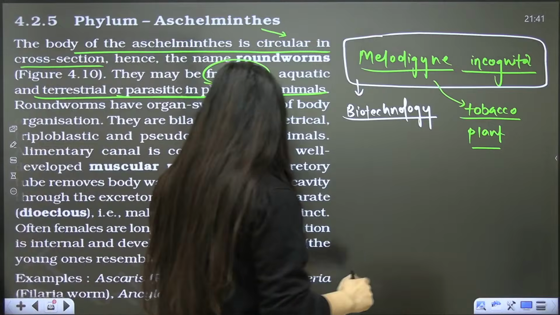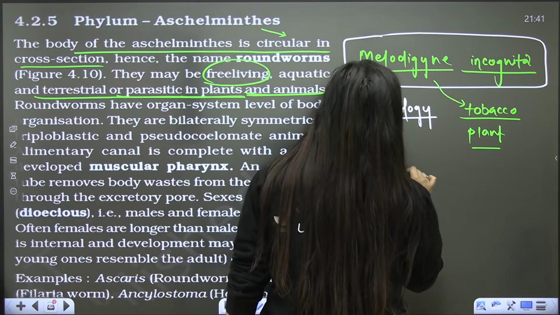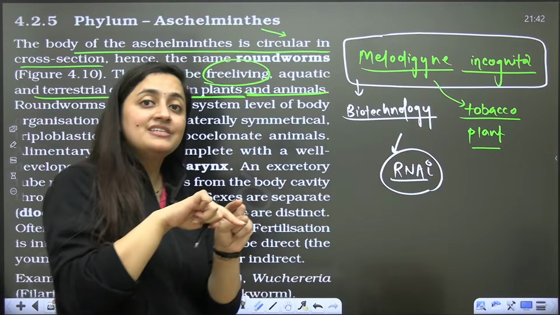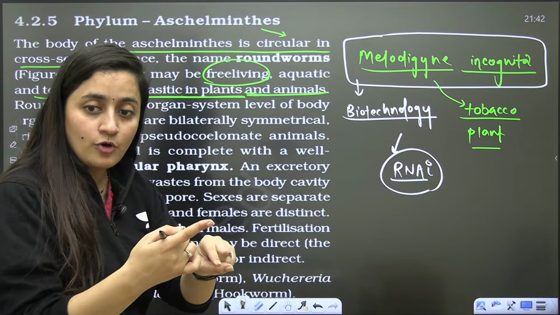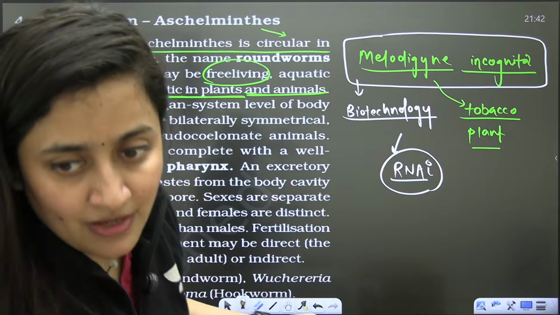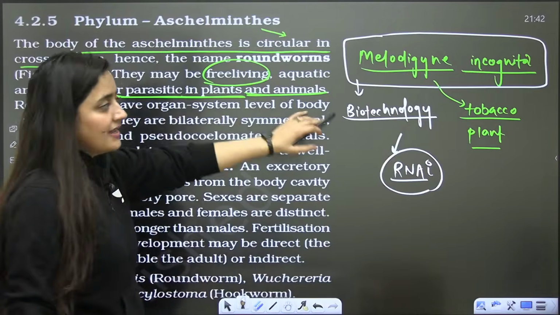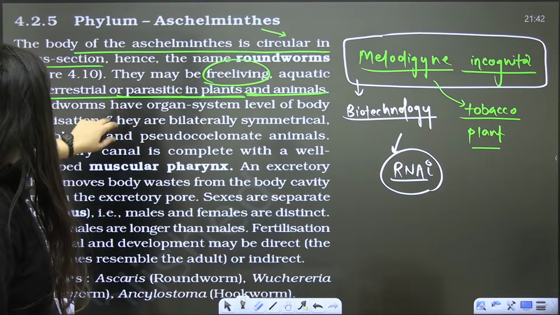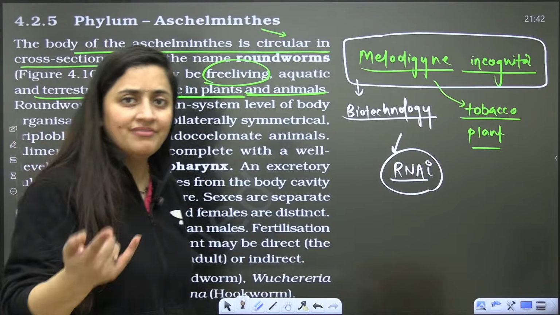If you remember the RNA interference technique, right? The RNA interference technique is used to form the transgenic tobacco plant, right? Okay? So this is in the case of plants. This example is given in your NCERT only. Okay? So in the case of animals, we have many examples.